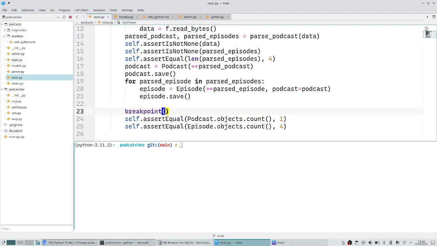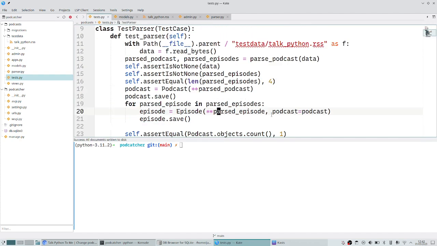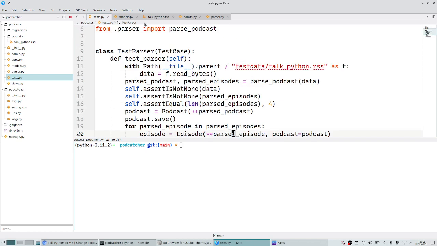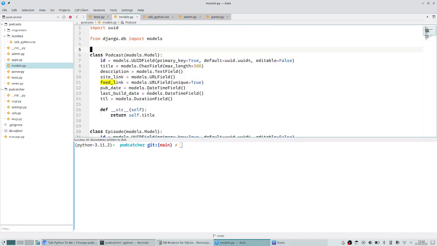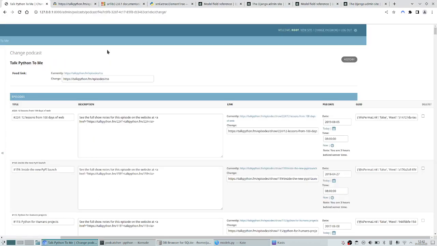So in our tests, I can just remove this breakpoint. And because I'm lazy, I'm not going to write any specific assertions, just for the benefit of time. If you were doing this in your workplace, you probably wouldn't want to assert that all of those things are being saved correctly. So let's go back into Talk Python here.